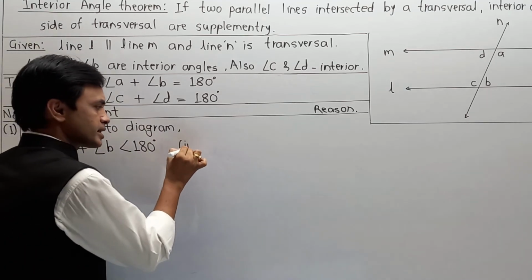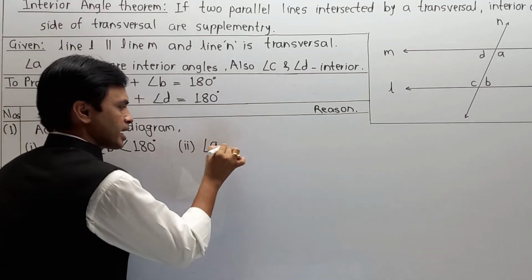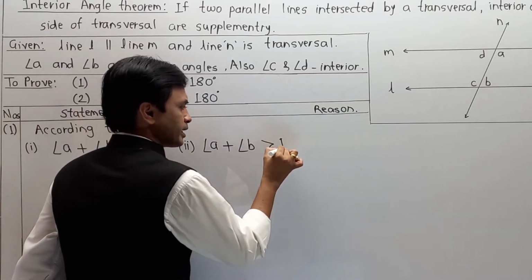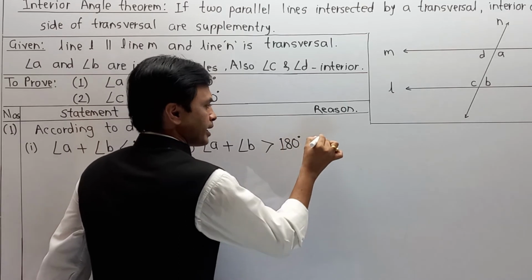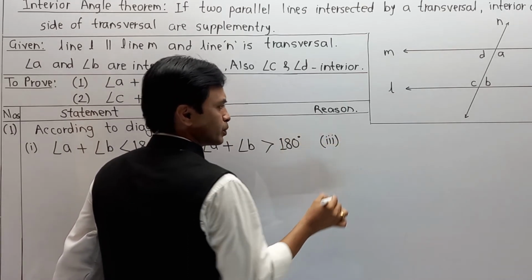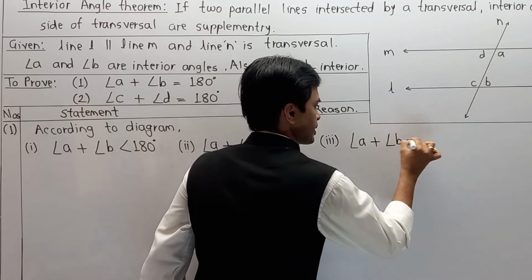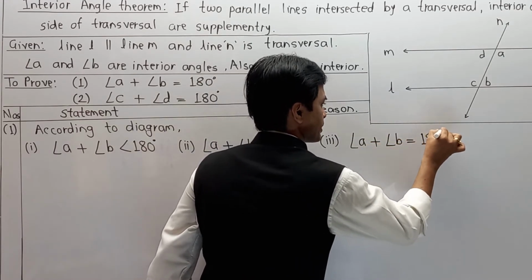Our second case: angle A plus angle B may be greater than 180 degrees. And third case, what we want to prove: angle A plus angle B is exactly equal to 180 degrees.